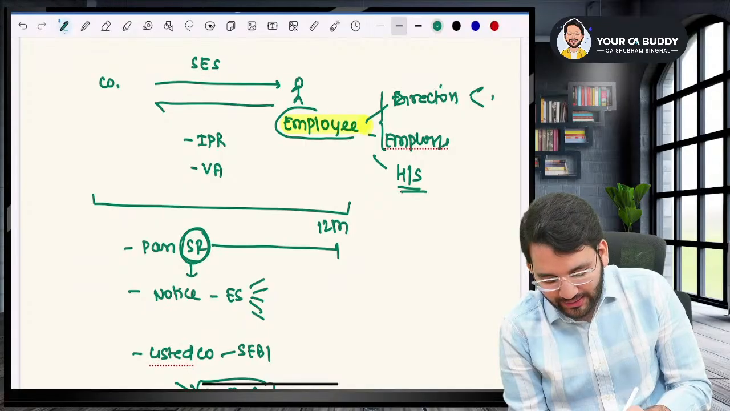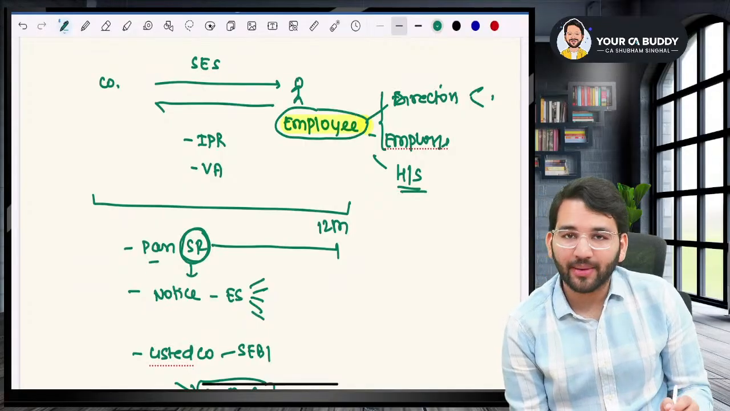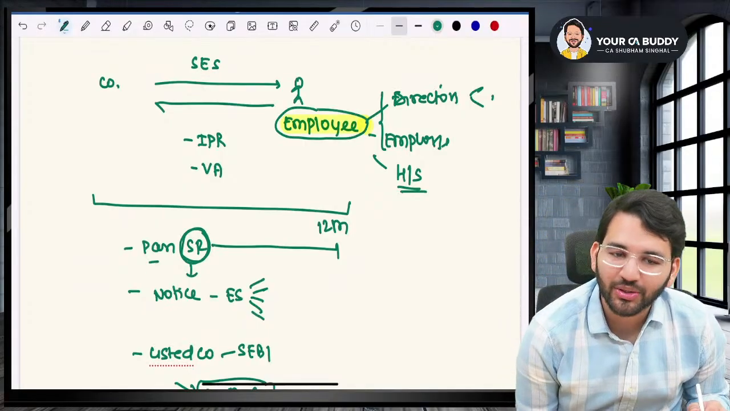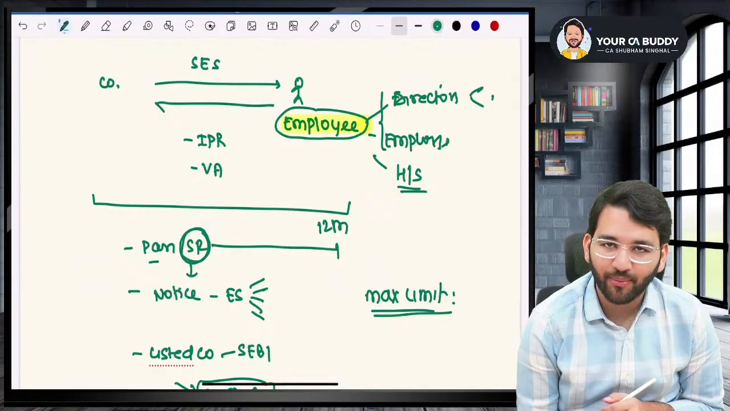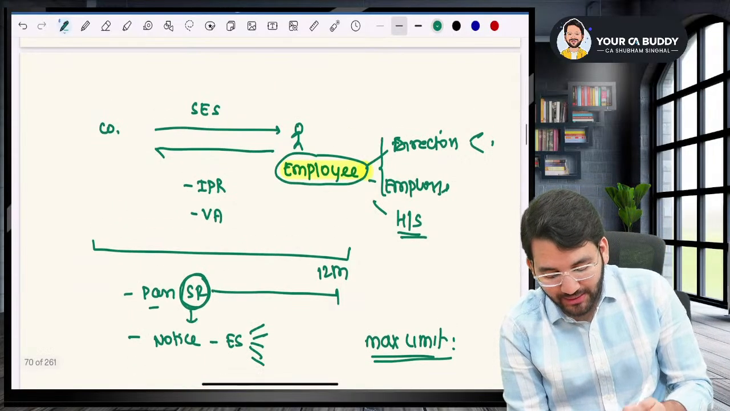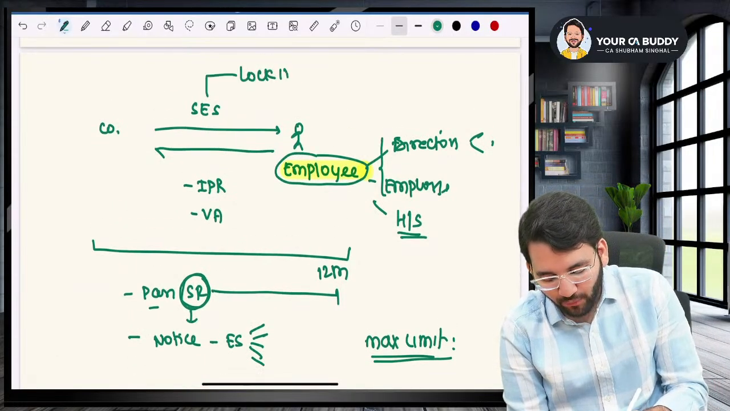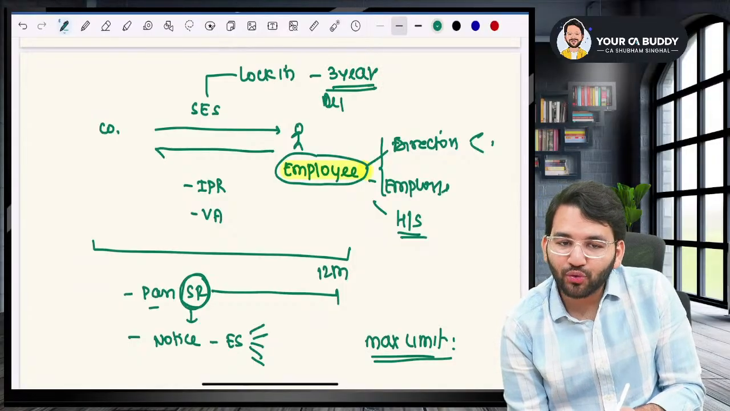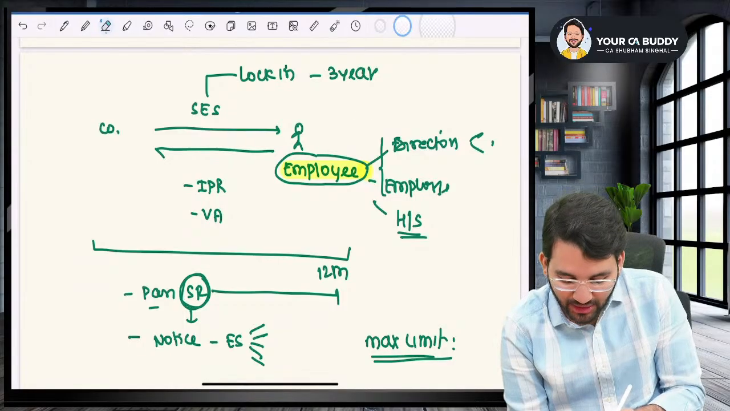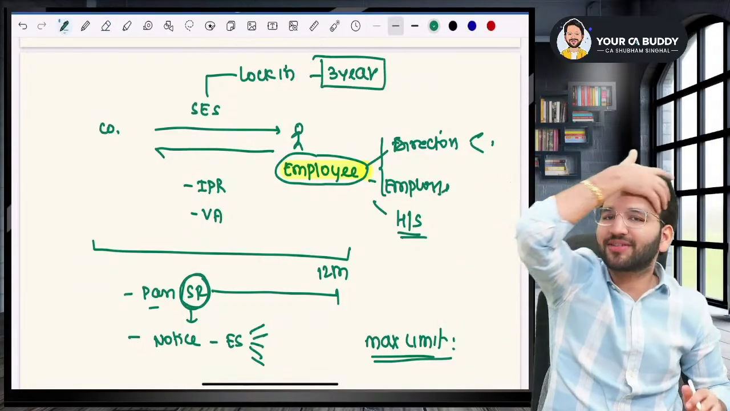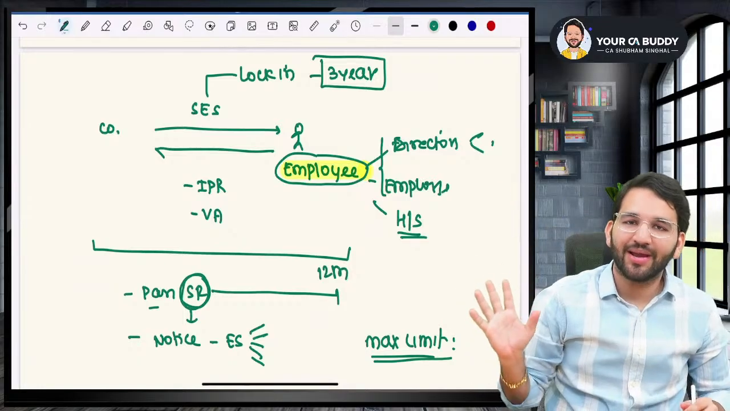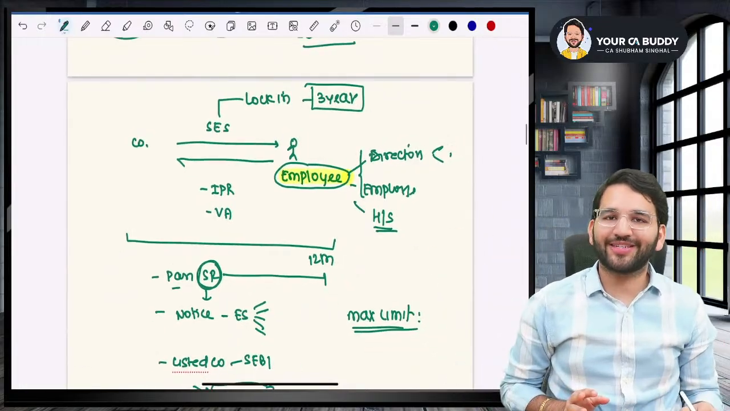Now, after that, what did I say? The validity of SR will be 12 months. Within 12 months, you will have to issue a sweat equity share. There is a maximum limit of sweat equity share, and we will look at that limit in a while. But once sweat equity shares are issued, there will be a lock-in of 3 years. It is not up to 3 years or minimum 3 years, it is just 3 years. Till 3 years, you cannot sell the sweat equity shares. After 3 years, you can sell them. This is more or less the provision of sweat equity shares.